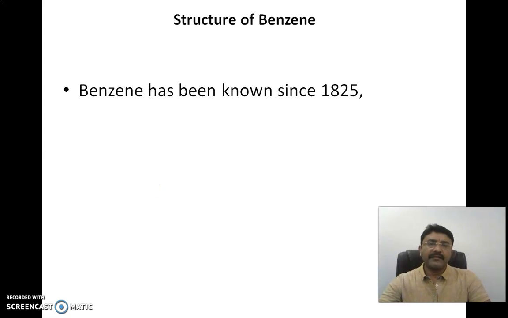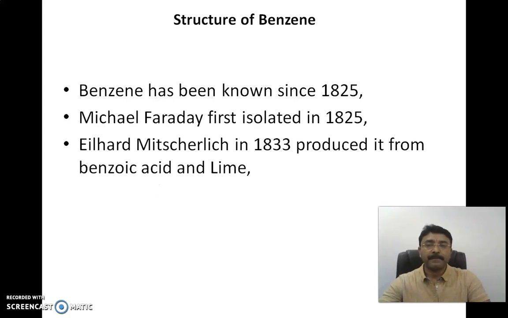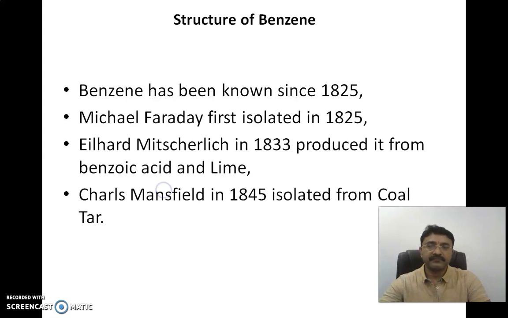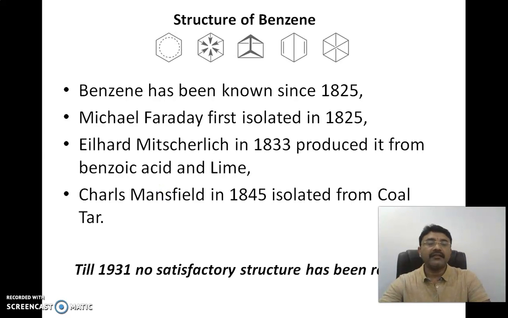The structure of benzene has been studied since 1825. In 1825, Michael Faraday first isolated the benzene. After that, in 1833, it was produced from benzoic acid and lime by Eilhard Mitscherlich. Charles Mansfield in 1845 isolated it from coal tar. But till 1931, actually, no satisfactory structure had been revealed.